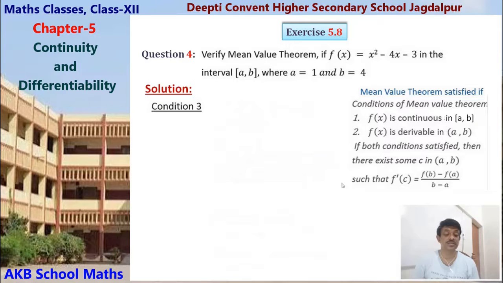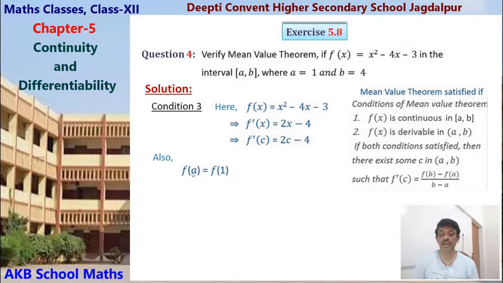Now third is this. Finding the value of c. Here f(x) equals x square minus 4x minus 3. Now find f dash x, differentiate it with respect to x: 2x minus 4. Now f dash c, in place of x you put c, so f dash c equals 2c minus 4, and here a equals 1, b equals 4, so we have to find f(a) equals f(1).